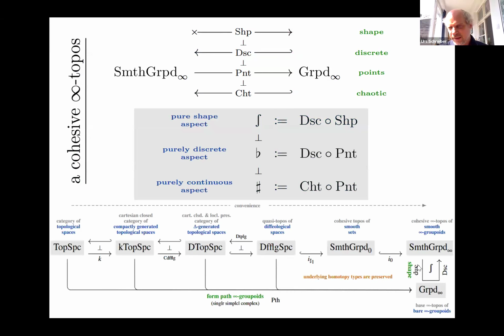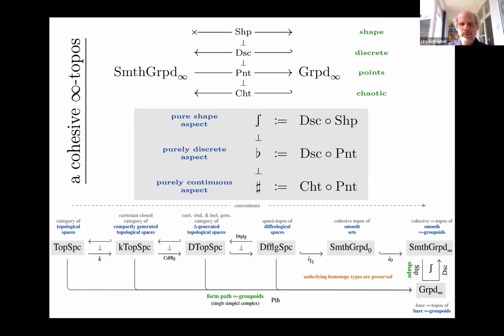And the point I want to make here is the following, that this infinity topos of smooth infinity groupoids is a very convenient, maybe I'd say extremely convenient category in the technical sense of topology, of topological spaces, in the following sense, that topological spaces actually faithfully embed, well, at least once you make them into delta-generated topological spaces. So if the topology is generated by Euclidean spaces, if you will, which is one standard way of getting an ordinary convenient category of topological spaces, then they actually fully faithfully embed first into the concrete sheaves on Cartesian spaces, then into the sheaves on Cartesian spaces, and then into the infinity sheaves.